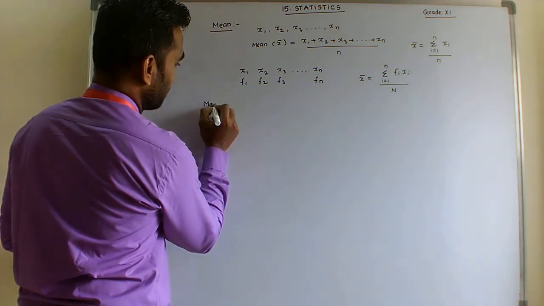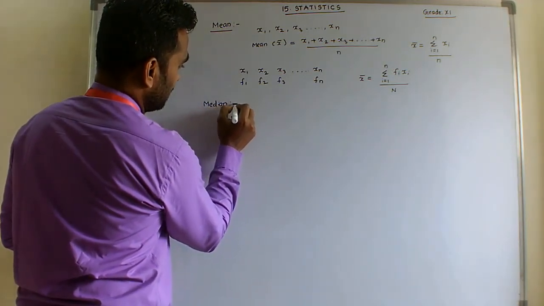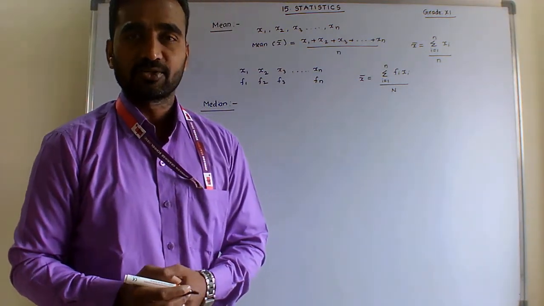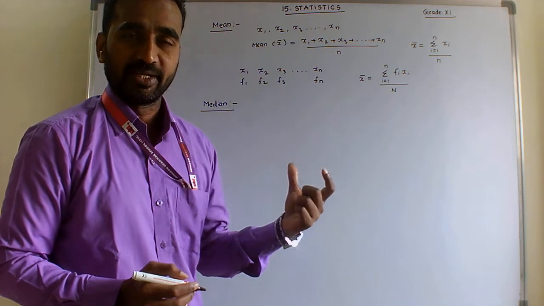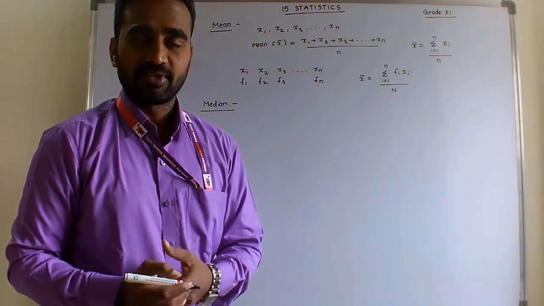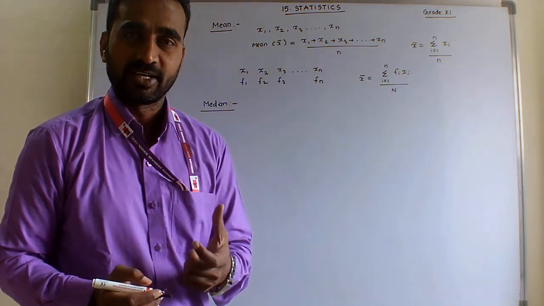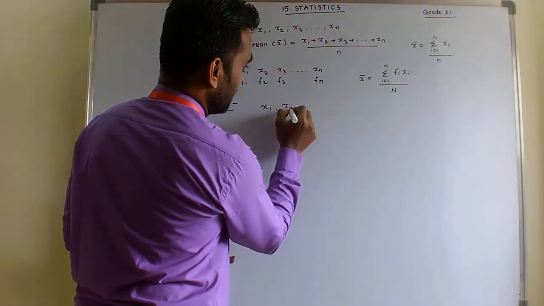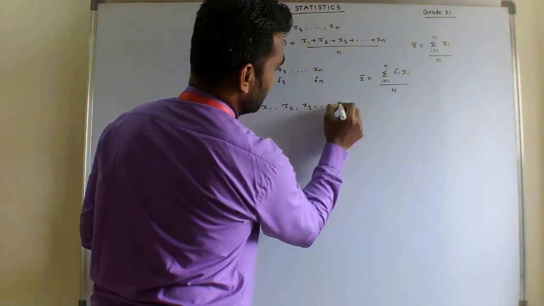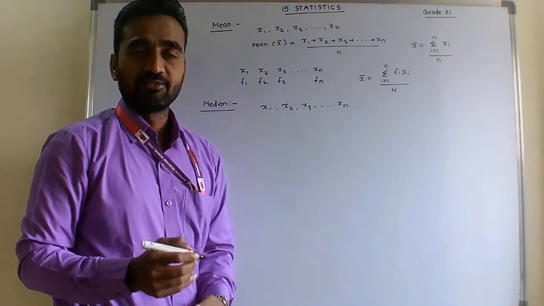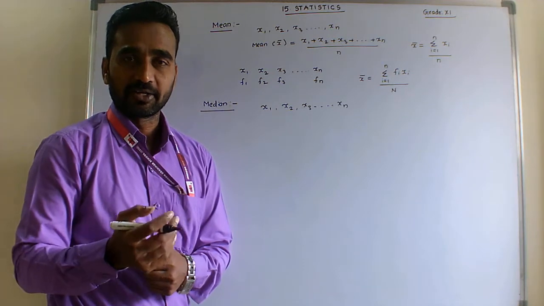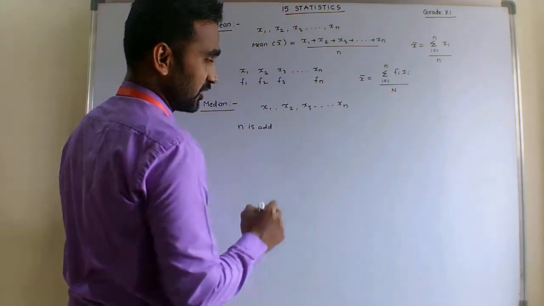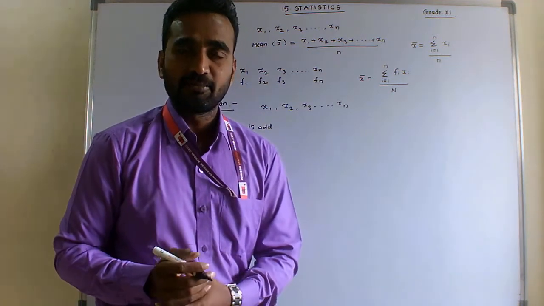Next one, median. These three are known as measures of central tendency: first the mean, second the median. The median of raw data: for example, if we have n number of variates x1, x2, x3 up to xn, and if n is an odd number, the median is the middlemost term.